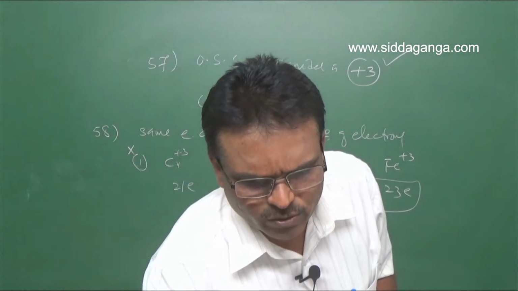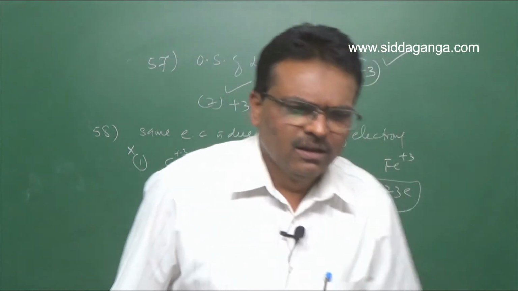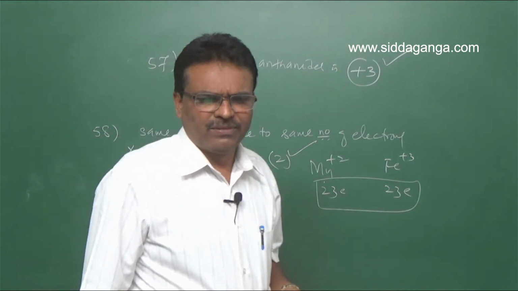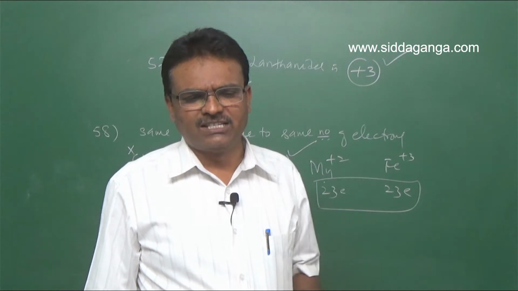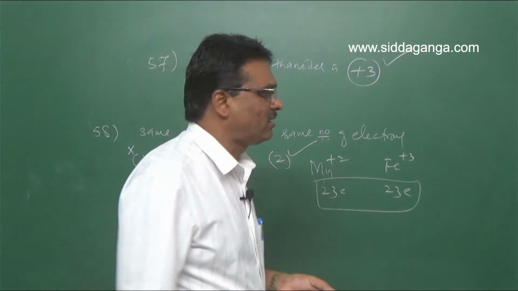Next, let us move on to question number 59. Dichromate plus X in the presence of an acid medium gives Cr plus 3 plus H2O plus oxidized product of X. X in the above reaction cannot be...